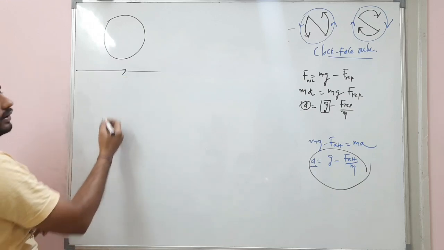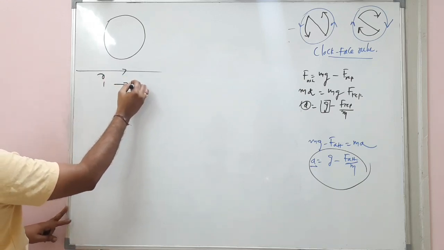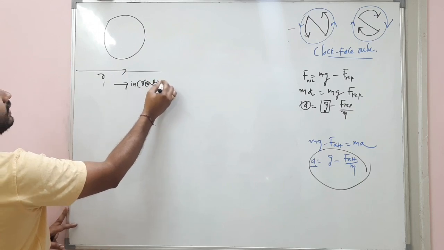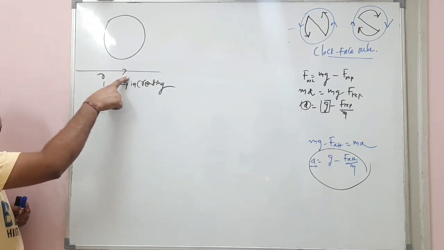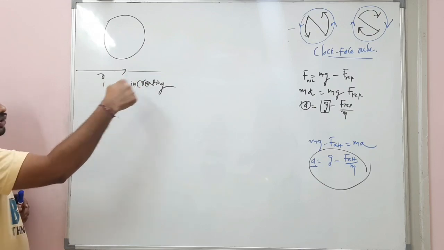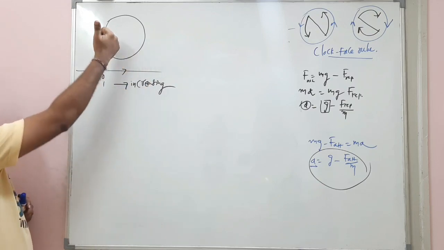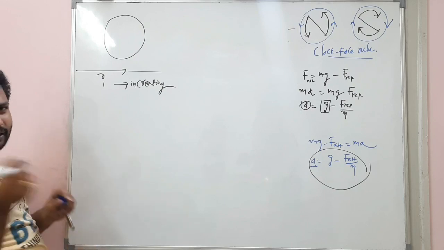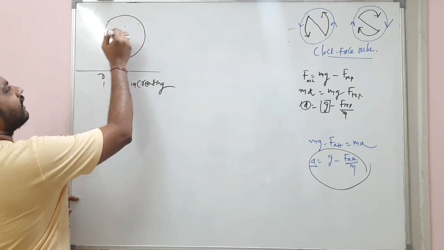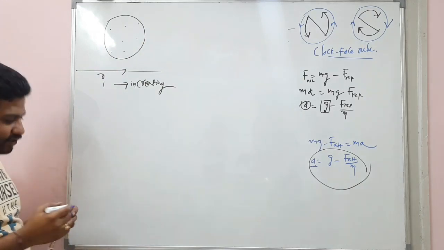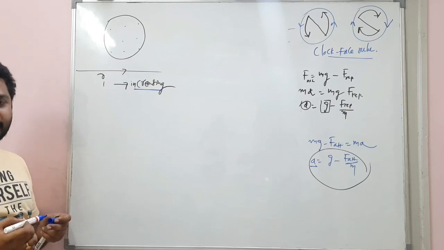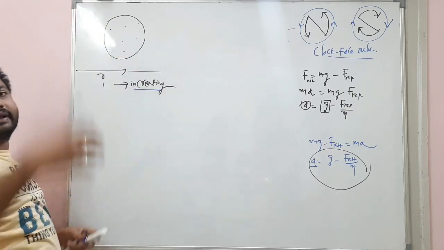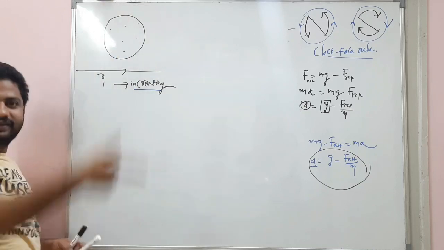Carefully observe. This is the current. So imagine this current is increasing. So generally what happens? Students, generally what happens? If this is the current carrying wire, the field lines on the right side are into the plane. The left side field lines are out of the plane. Okay, generally I am writing. So here the field lines are out of the plane. So when current is increasing, this out of the plane magnetic flux also increases. Yes or no? Out of the plane magnetic flux linked with the coil increases.